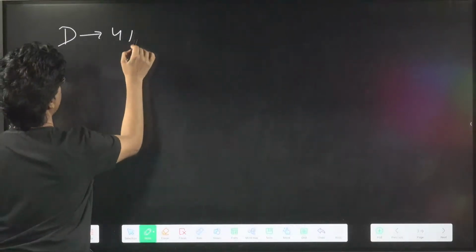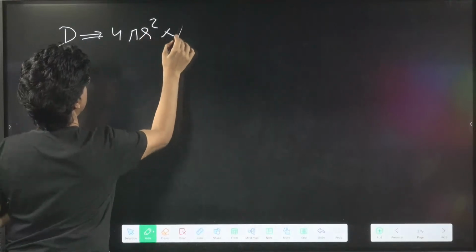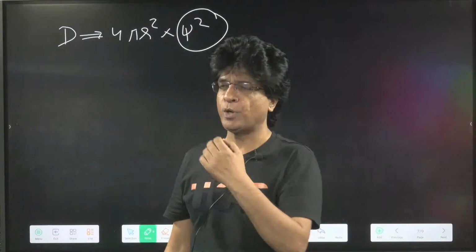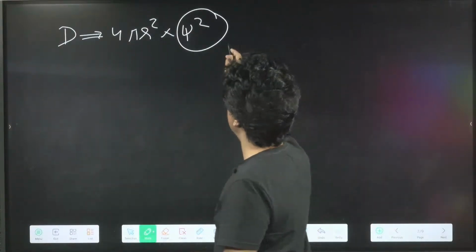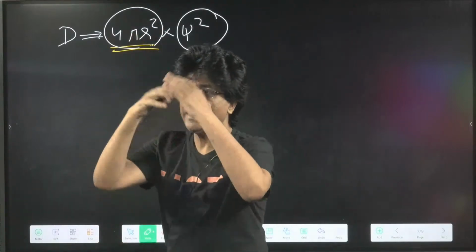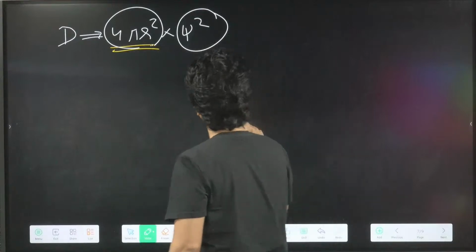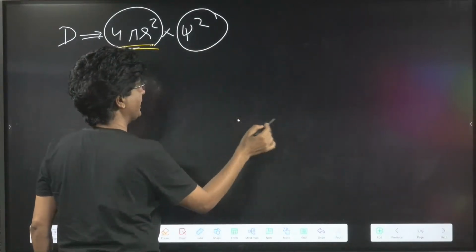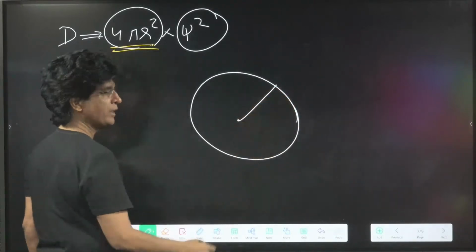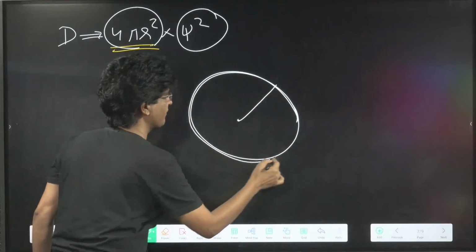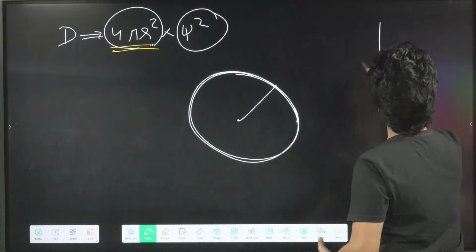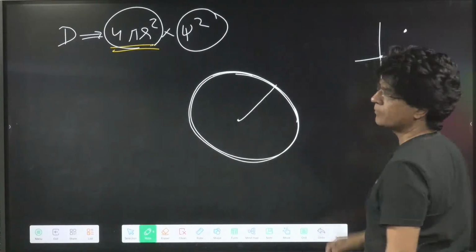D is actually 4 pi r square into psi square. That means you will multiply psi square, that is the probability of finding the electron, with 4 pi r square. Now what is 4 pi r square? It is the surface area of a sphere. So for example, if this is the nucleus and I have to find out the probability of finding an electron at a distance r on a surface area, because actually I won't get anything if this is the nucleus. I have to find the probability of finding the electron at a place.